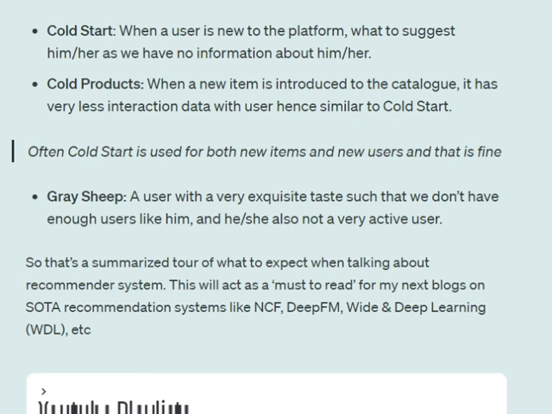So basically, this post was all about the basics of recommendation systems, what you should know when you're reading about recommendation systems for the first time. And this blog will be my go-to blog when I discuss some complex recommendation systems like NCF, DeepFM, Wide and Deep learning, etc.